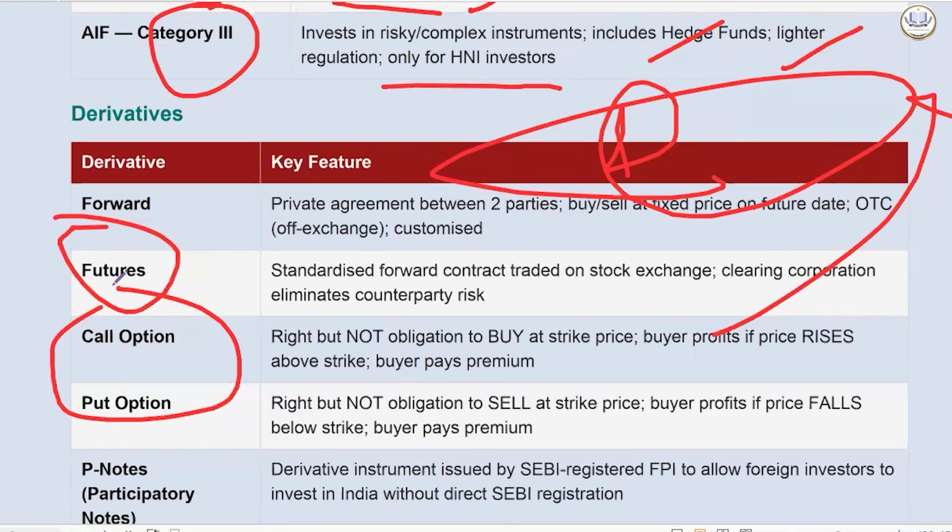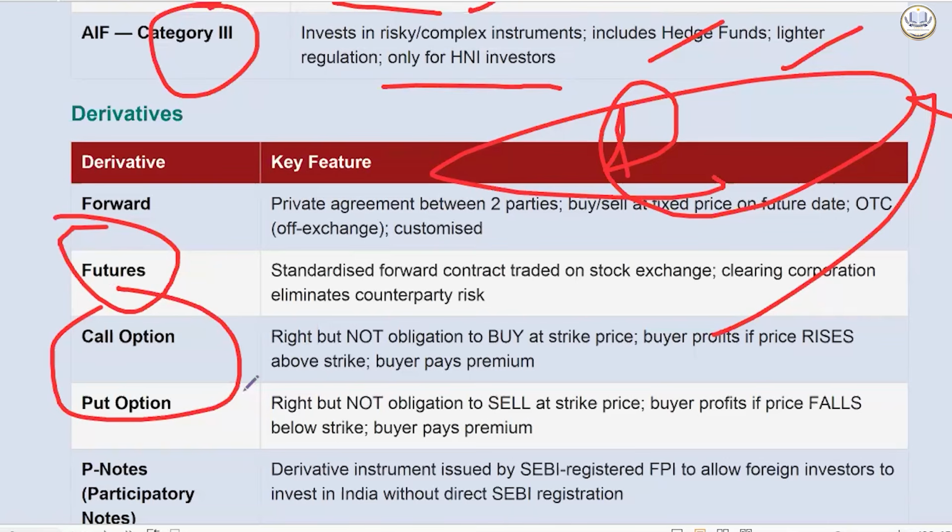But here I do not have any obligation. I can move out of this contract as well. So I have more flexibility in option. However, I will have to give a certain premium to exercise this option. This is the only difference between future and option. In that also there is a classification between call and put option.